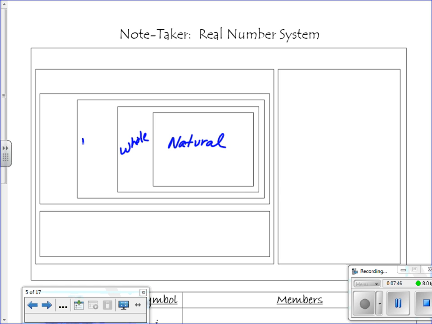We have our integers. And we have our rational numbers. Rational numbers encompass all integers, whole numbers, and natural numbers. And then we have our irrational numbers.